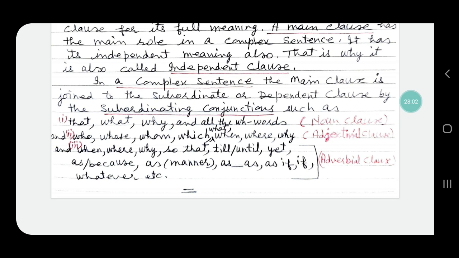Well, this is all for today's lecture. In our next lecture, we will do transformation of complex sentence into simple sentence. Then we will do transformation of compound sentence into complex and vice versa. We will look into the exercise also.